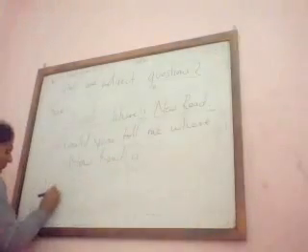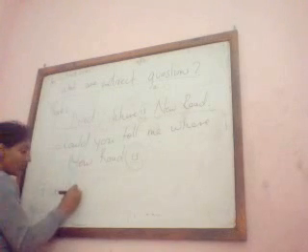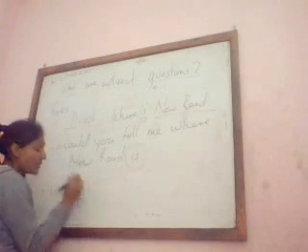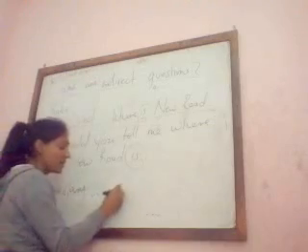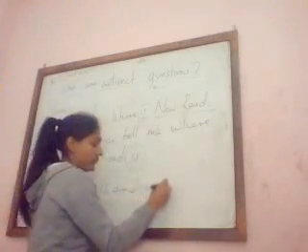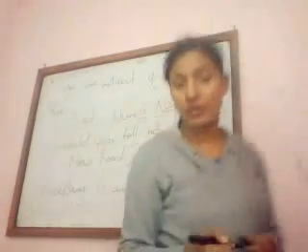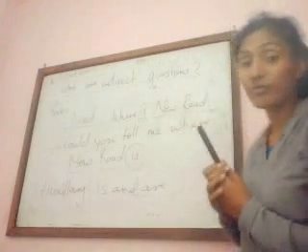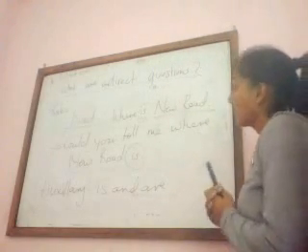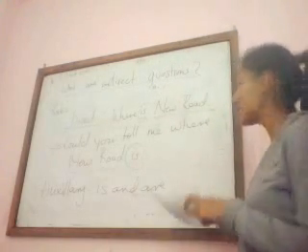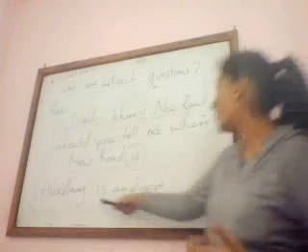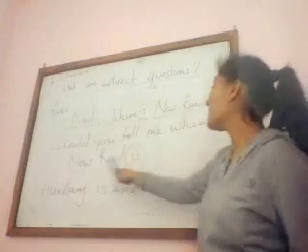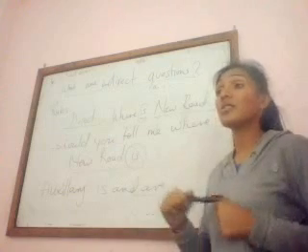Now this applies to which auxiliary verbs? Is and are. When you're using the auxiliary verbs is and are, it always comes after the subject.